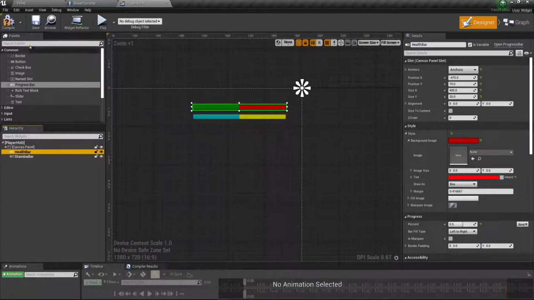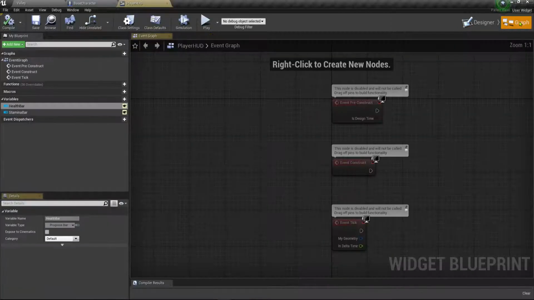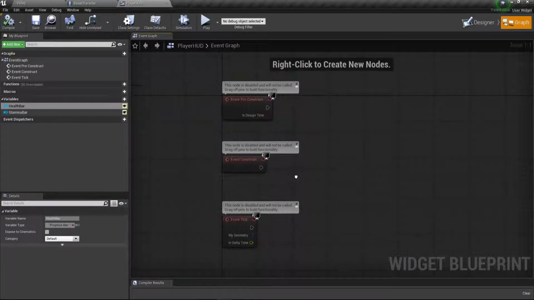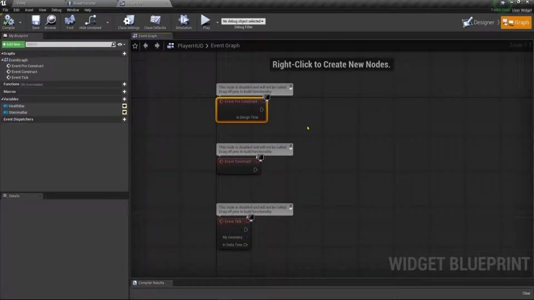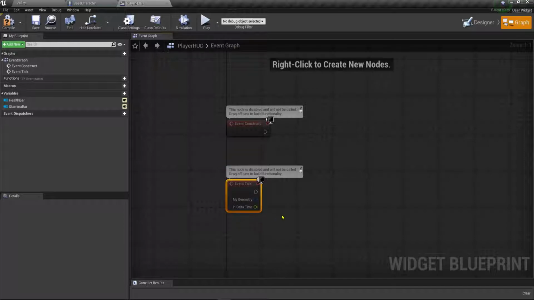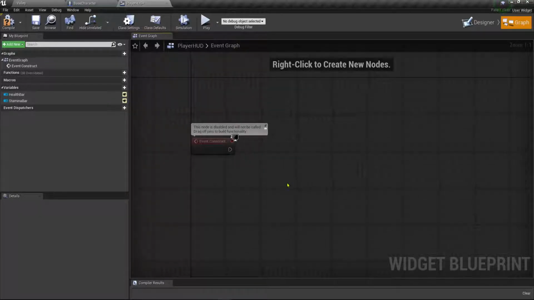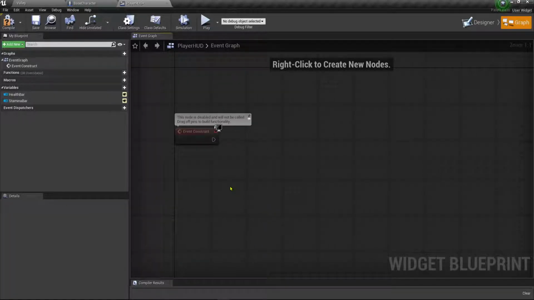So we're going to go ahead and compile this, and let's go over here to our graph, and we're going to say off of event construct, we really don't need this pre-construct. We can get rid of it, and we don't need the tick event. Okay, so what we want to do on our event graph is I want to try it this way. If it works, if not, we can do it a different way.